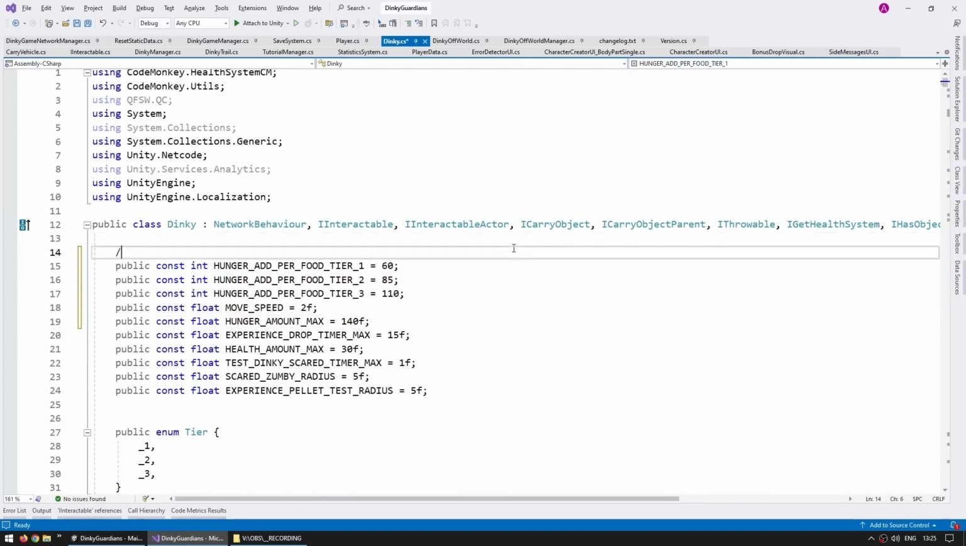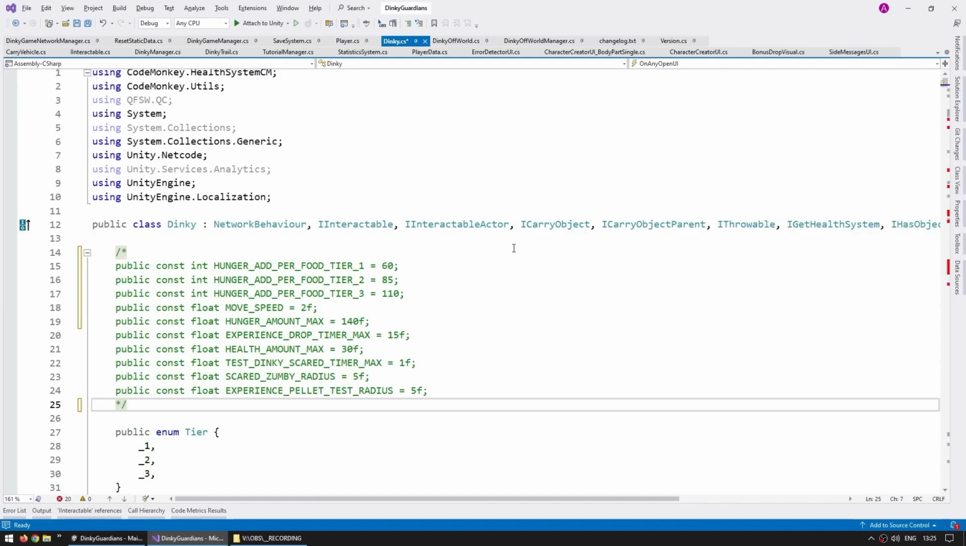So if I just want to comment all of these, I just do the comment star, go down there, comment star, there you go, just like this.